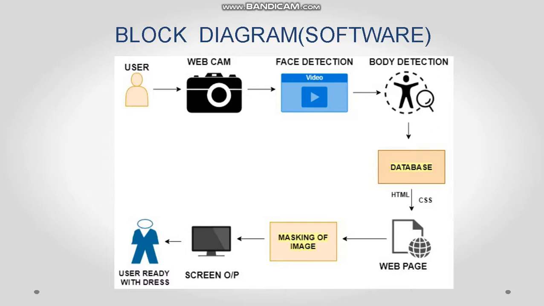It is usually done by the Haar classifier, and we have created the database in which there are several rows. We are using HTML and CSS, both for the web development part. After that, we are creating a web page where the user can choose their clothes, and then marking of the image will take place. That is the superimposition of the clothes onto the user's body, and then the user can see the output that he or she has selected. This is all about this block diagram.